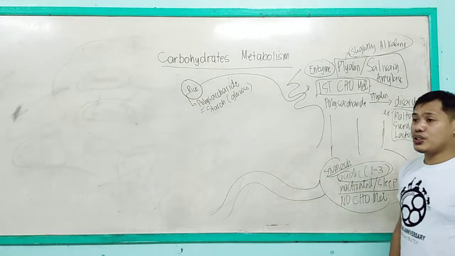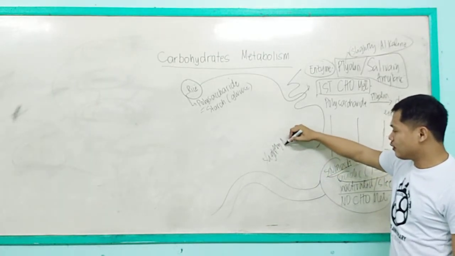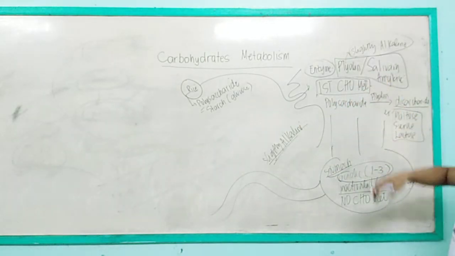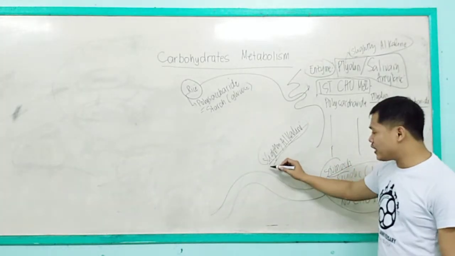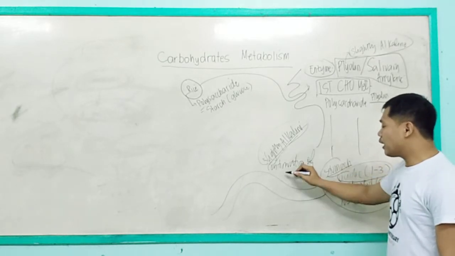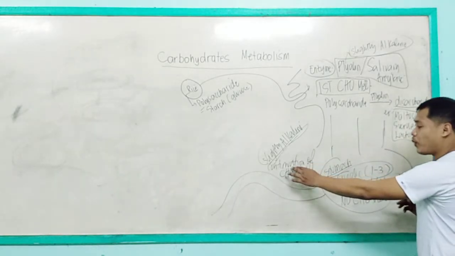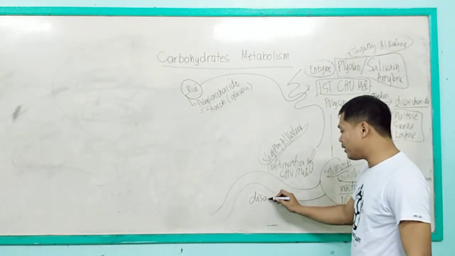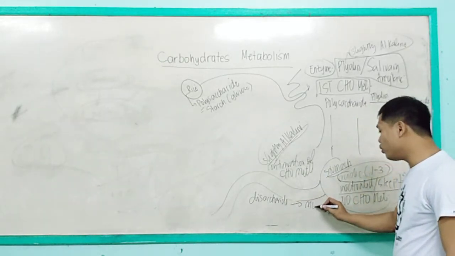After the stomach, it goes into the small intestine. Since the pH of the small intestine is slightly alkaline, and the requirement for the enzymes in carbohydrate metabolism is slightly alkaline, in the small intestine there is a continuation of carbohydrate metabolism, wherein the disaccharide sugar will further be converted into a monosaccharide.